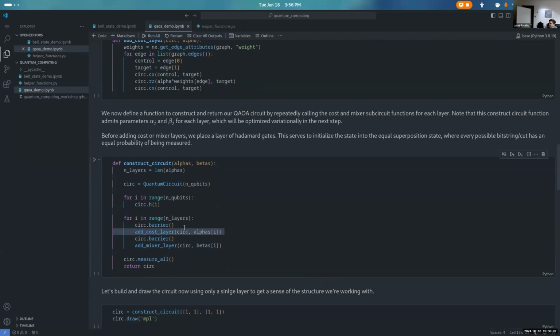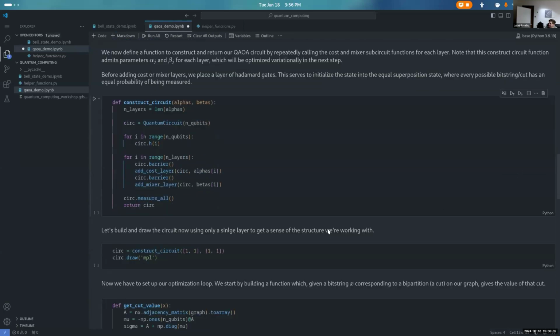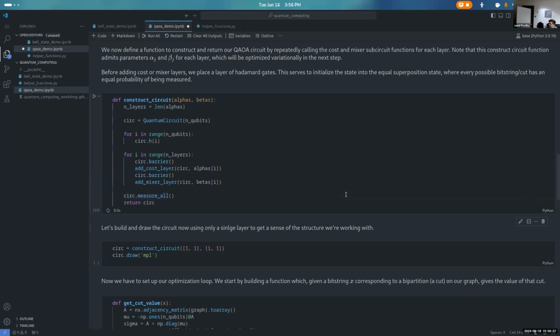But you said, what did you say about the barriers? They're just for visualization. Okay. We'll see that in the next step. You can ignore them. They don't do anything logically, but they are there. So I just wanted to make sure I don't skip over it.